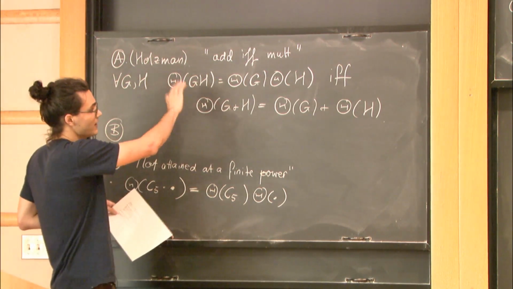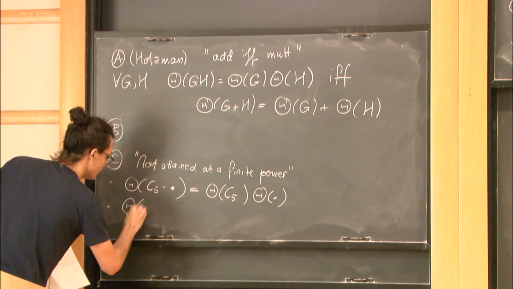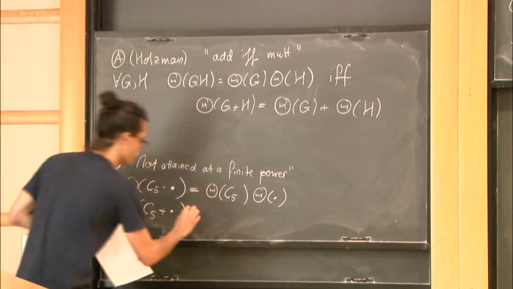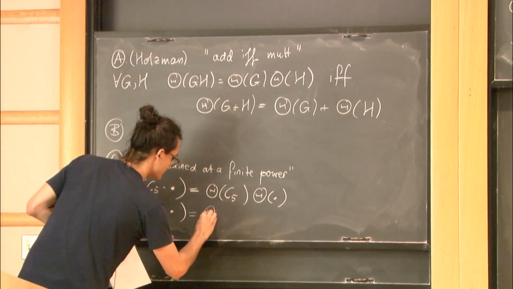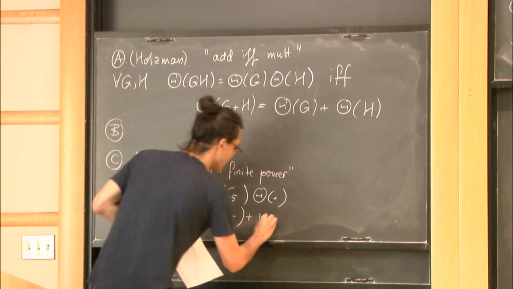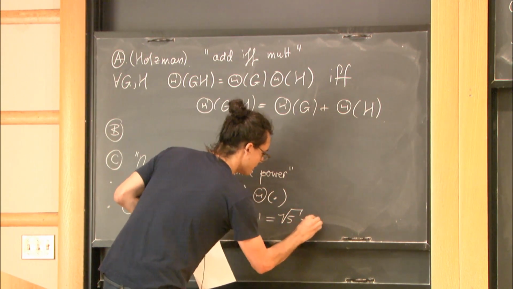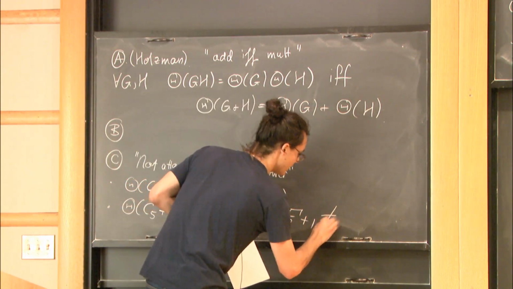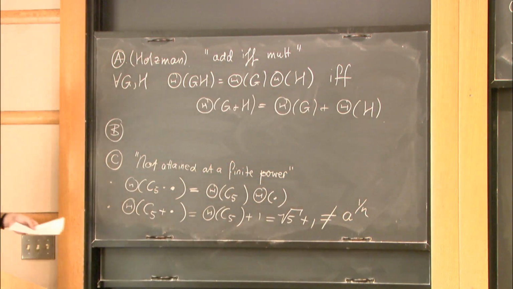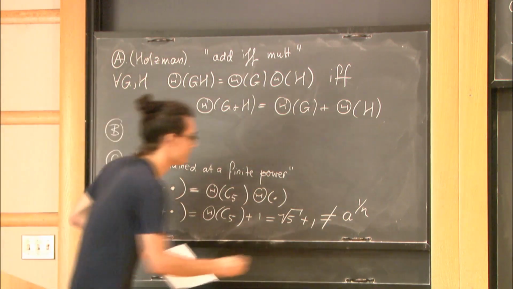And we know that it's multiplicative if and only if it's additive. So now I want to look at this sum. This will be the Shannon capacity of C5 plus 1. And we know that this is square root of 5 plus 1, which you cannot write in the form a to the power 1 over n for any a and n. Okay, so this showed it's not attained at a finite power.